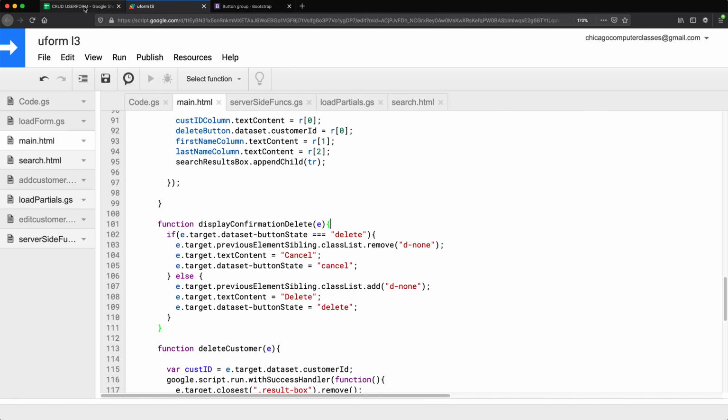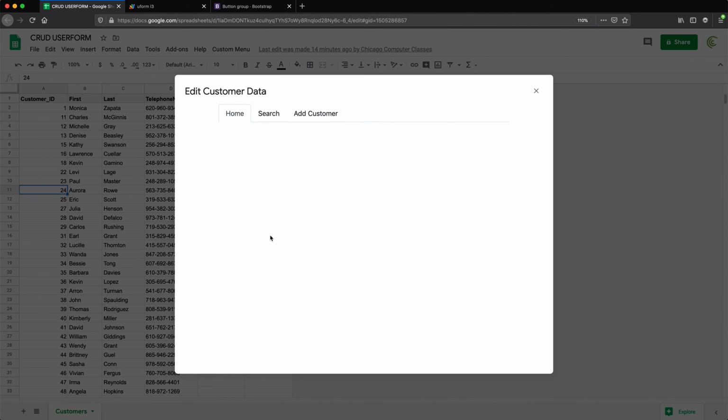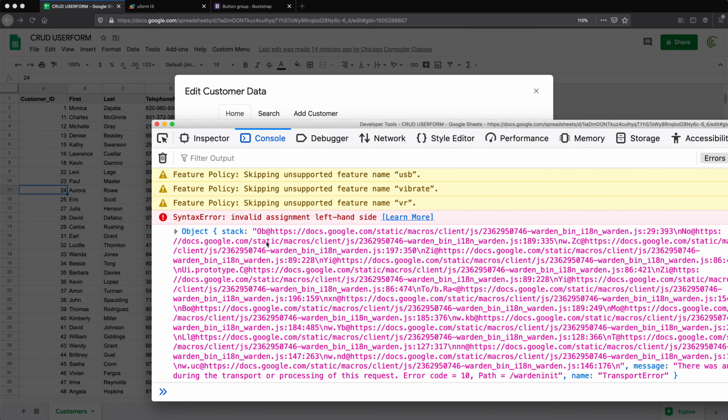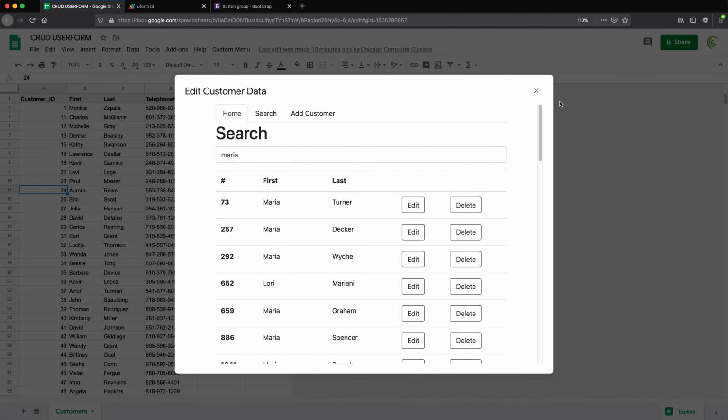Let's save this, go back and check. Again, don't forget to reload these things. Something is wrong. Syntax error. Okay. Oh, this should be camel case. No negative signs and dot. I don't know how I got that in there. Okay, good. Over there too. Okay, let's try this again.